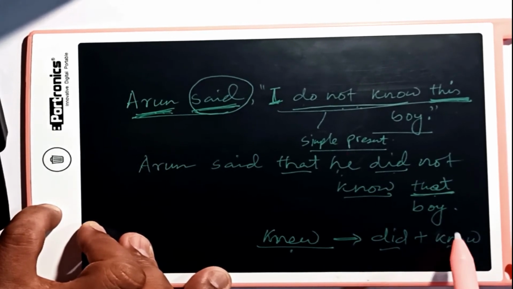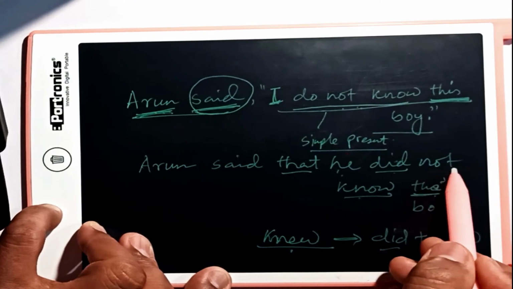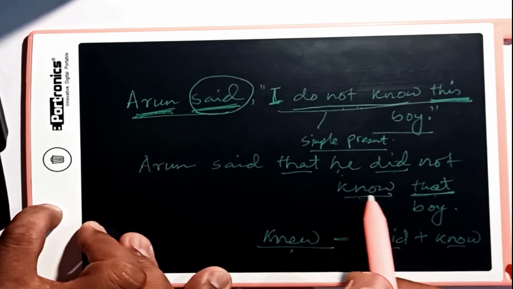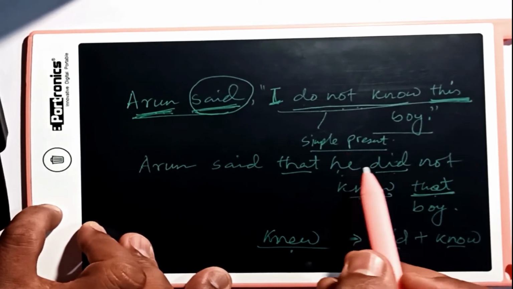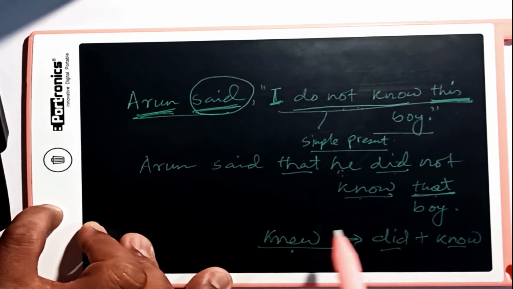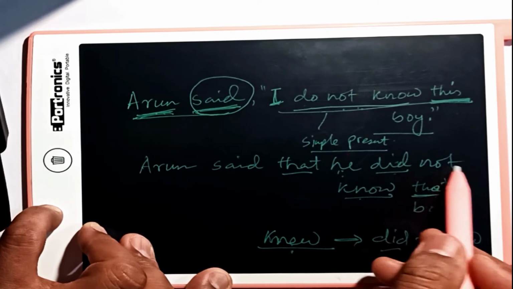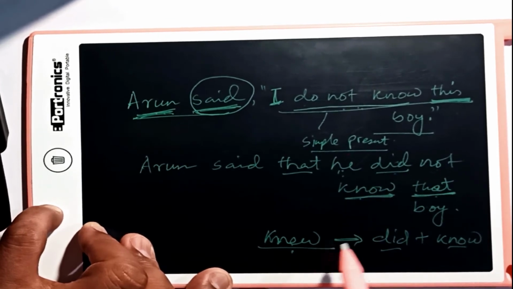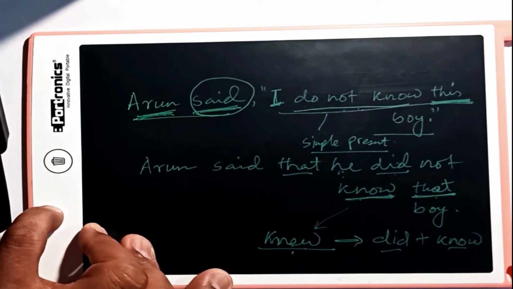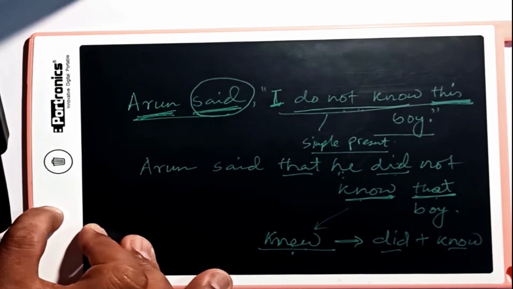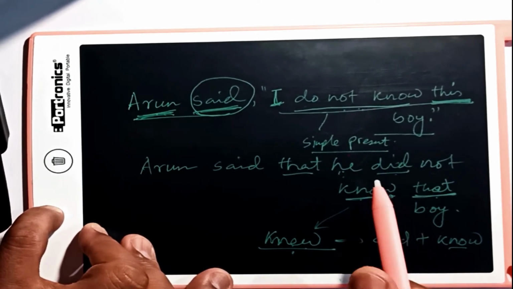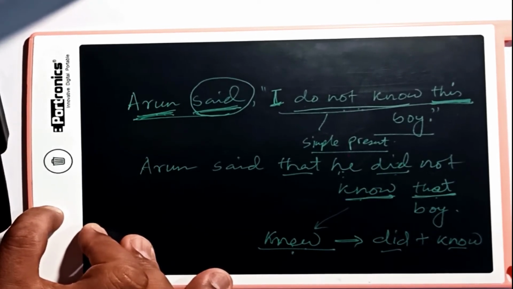So did plus know is being used because of negative. If we make it an affirmative sentence, then it becomes he knew that boy. So not and did will go away. Instead, this will become knew. So it is not very confusing. You have to understand how this kind of things work together.